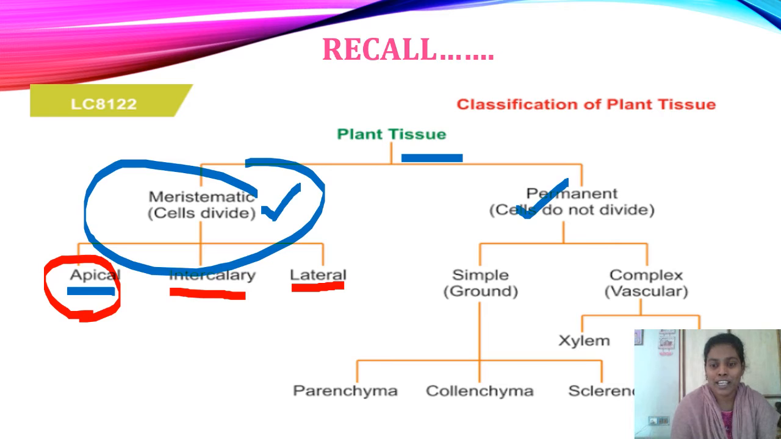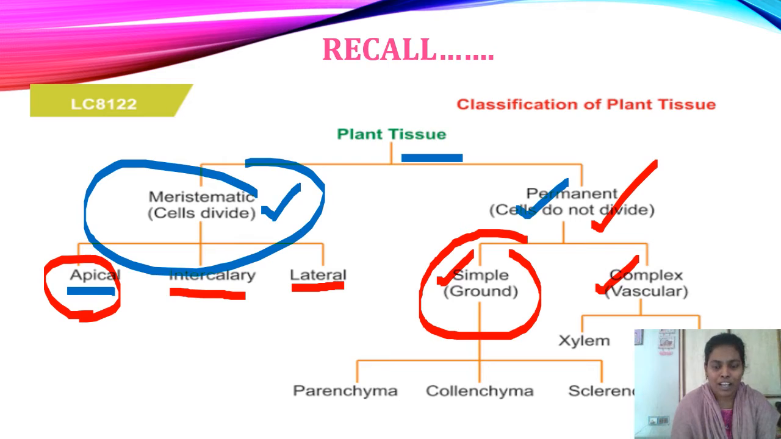Today we are going to learn about permanent tissue. This is the second type of plant tissue. The cells present in this type of tissue do not divide. Permanent tissue is divided into two types: simple permanent tissue and complex permanent tissue. In this video, we are going to discuss only simple permanent tissue: its characteristics and its types. Let us start.